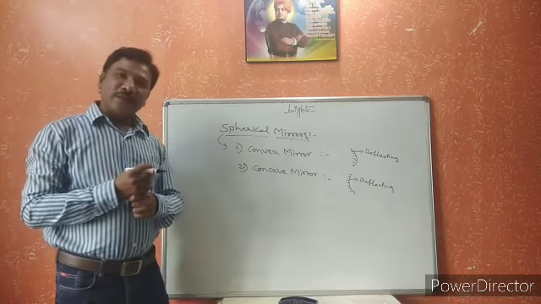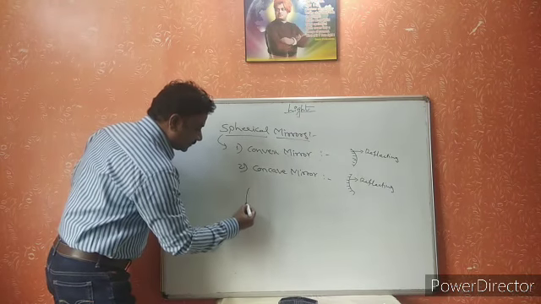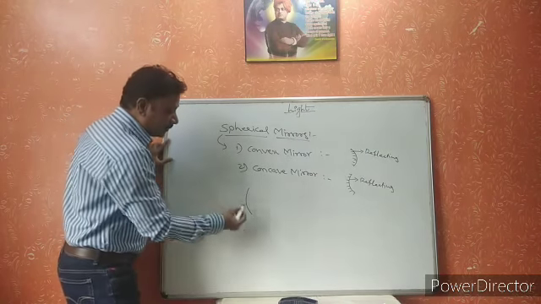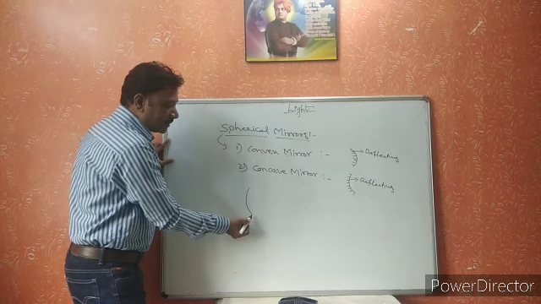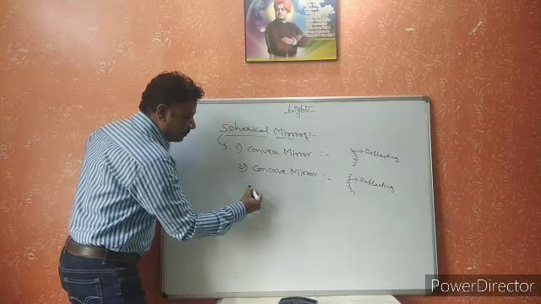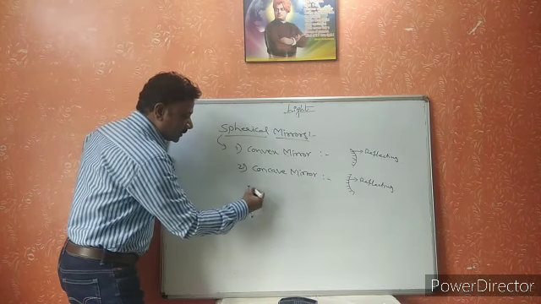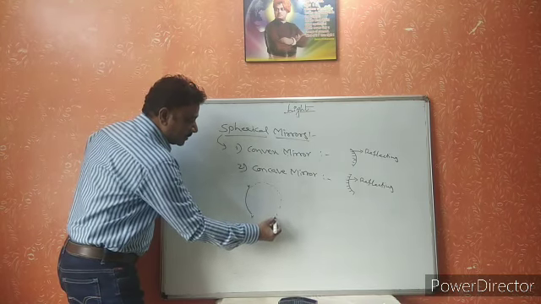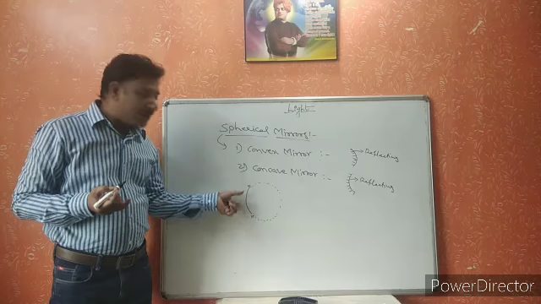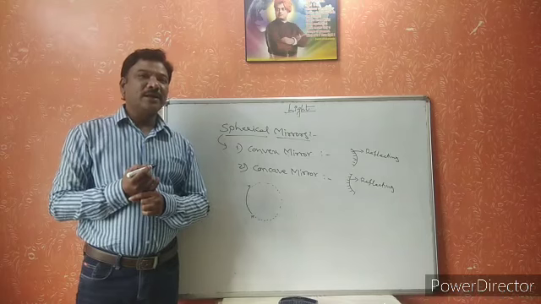Why are these actually called spherical mirrors? Now let us see. If you see, this is the curvature of a spherical mirror. Actually, these spherical mirrors are parts of a sphere. How can we say? For example, MN is one of the spherical mirrors. If you extend the part of this spherical mirror, you will get a sphere. That means this mirror is a part of a sphere. That is the reason these are called spherical mirrors.